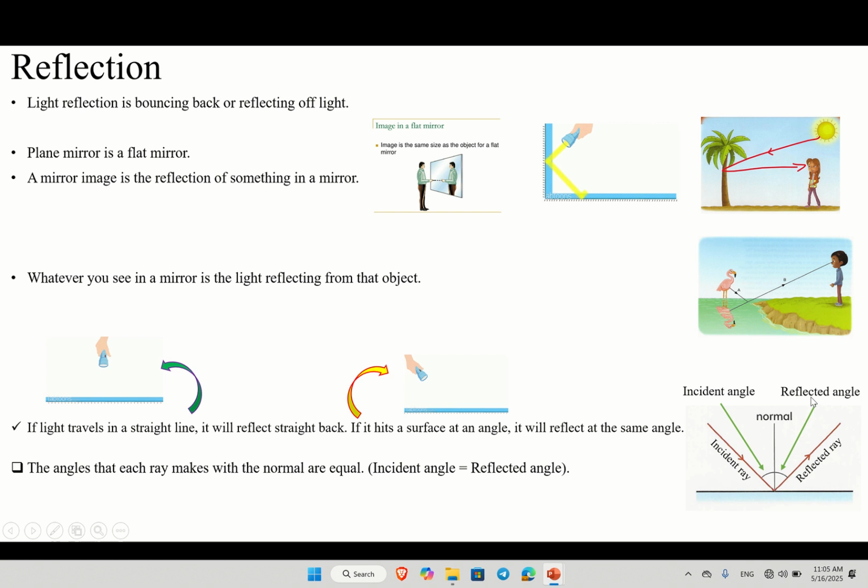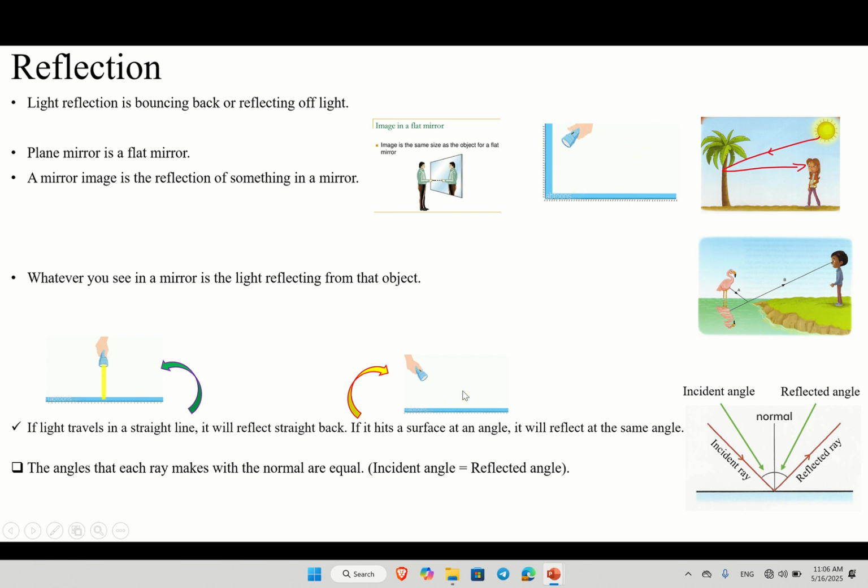So if you see a picture or diagram where these two are not equal, you could directly say this is not true, because these two spaces must be the same. The angle between incident ray and normal must be equal to the angle between reflected ray and normal. So the angles that each ray makes with the normal are equal. Incident angle equals reflected angle. If you look at this, the light comes from here and reflects off, and when they draw the normal, you see the angles are the same. This angle with this angle.